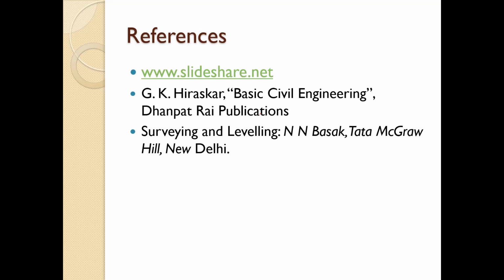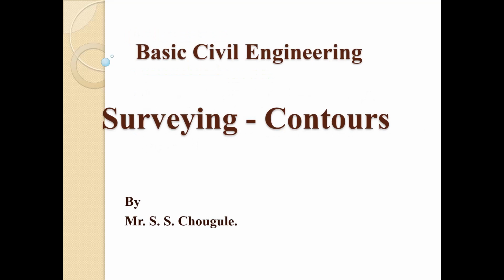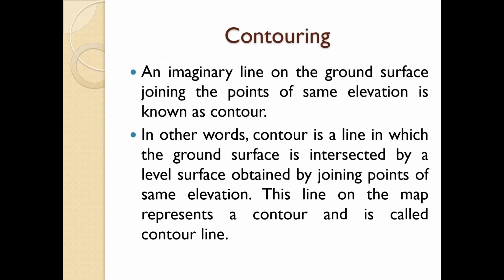So again, in the same lecture we are going to continue with contours also. Right now we have seen that leveling is required for the preparation of contours. In the introduction of survey we have seen the contours. So what is contouring? An imaginary line on the ground surface joining the points of same elevation is known as a contour. In other words, the contour is a line in which the ground surface is intersected by a level surface, obtained by joining points of same elevation. This line on the map represents the contour and is called a contour line.